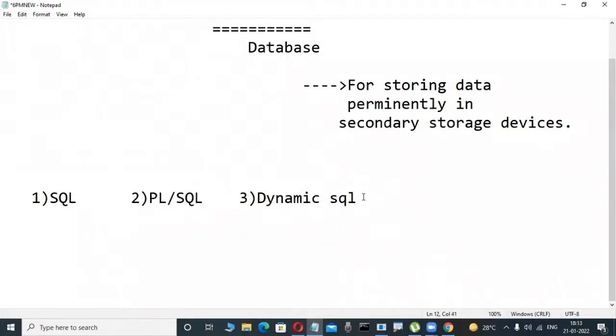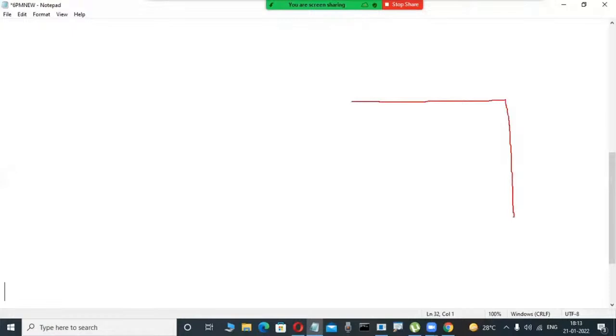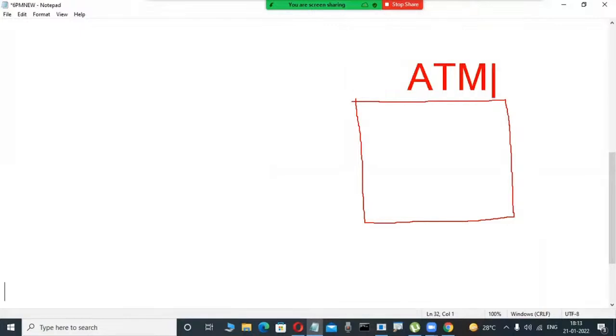For example, if you are a first-time newcomer, concentrate here on how you can understand it. Why PL/SQL is required, I'm just giving some application ideas. Observe slowly. Daily, so many people go to banks to deposit or withdraw money. Suppose you also go daily to ATM machines. From ATM machines we withdraw money, or nowadays there are deposit machines too. We perform transactions, and money transfer is also possible.